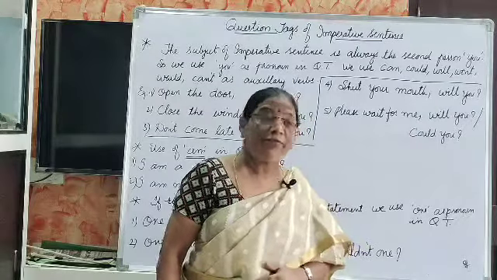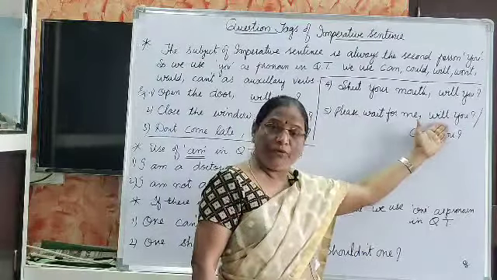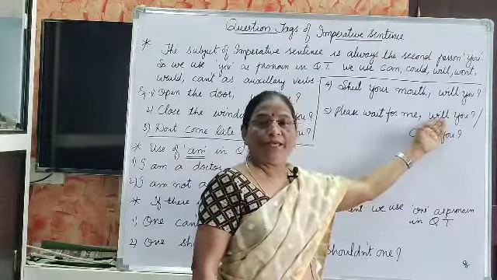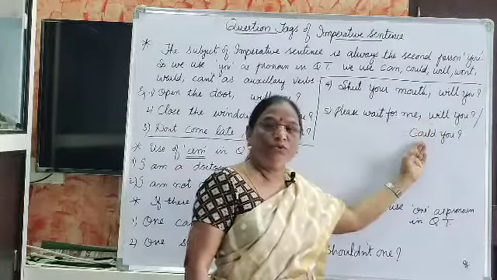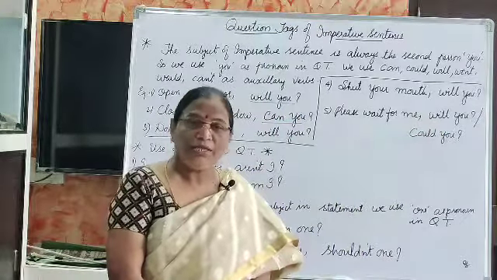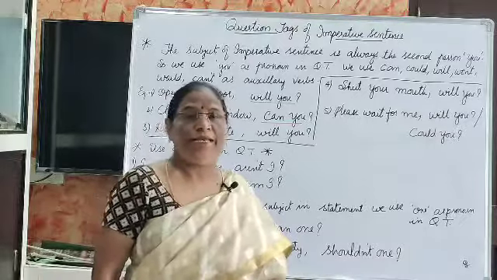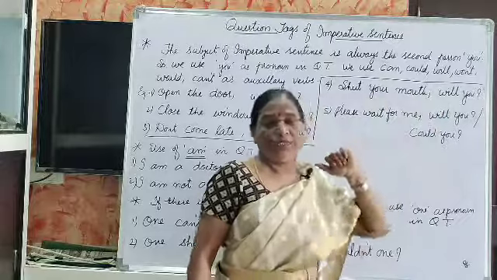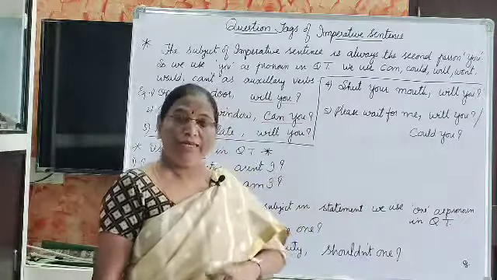Will you, could you? Will you is used in informal language, could you is used in formal language. Could you, would you are used in formal language, whereas will you, can you, won't you are used in informal language.